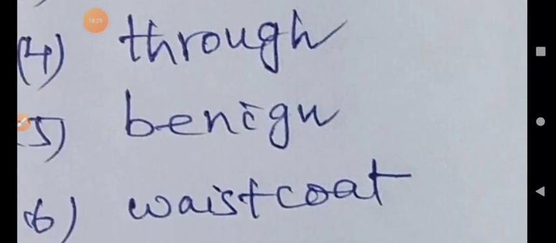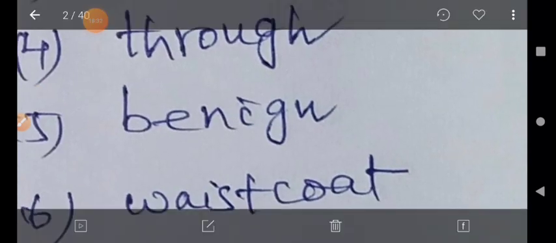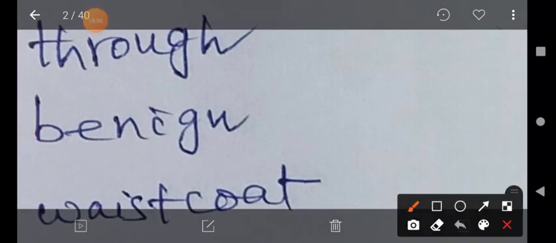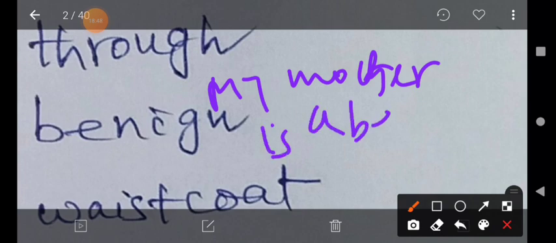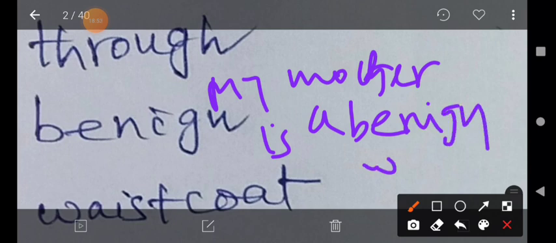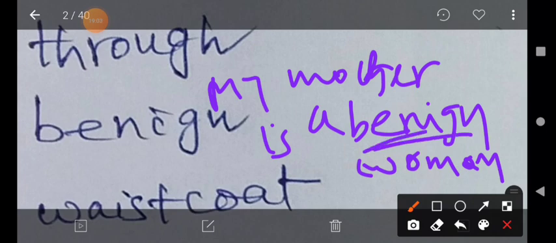For example, we are discussing the word benign. This is a word which functions as an adjective. My mother is a benign, B-E-N-I-G-N, a benign woman. My mother is a benign woman. That is the usage. Benign means a kind woman, a benevolent woman.